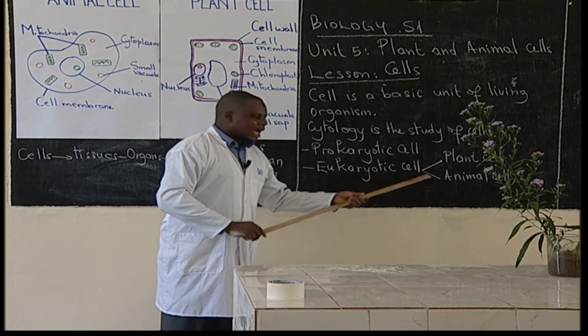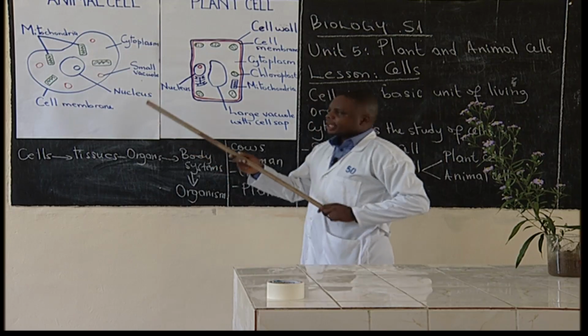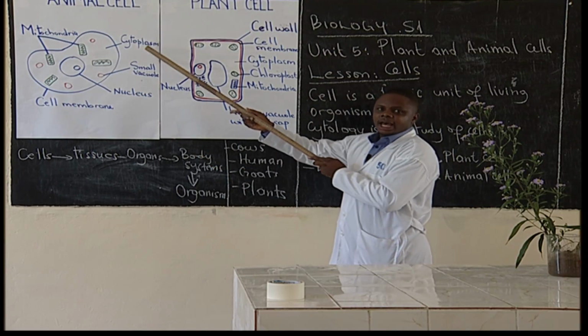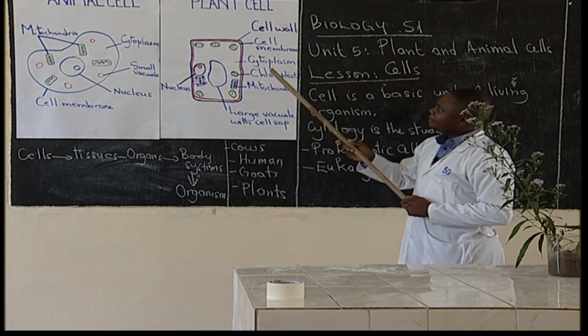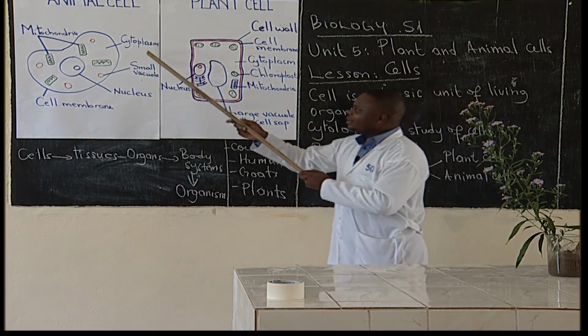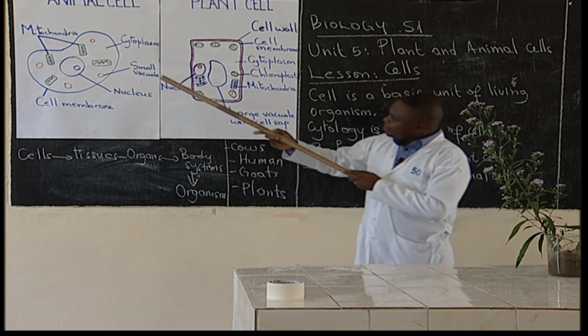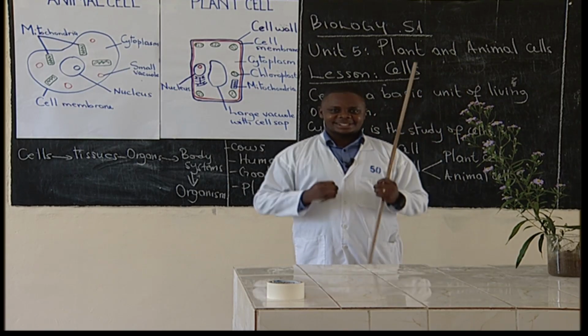Now, these plant and animal cells, we can see them here. This is animal cell. This one is plant cell. Let us start with animal cell. This animal cell you see here has different parts.